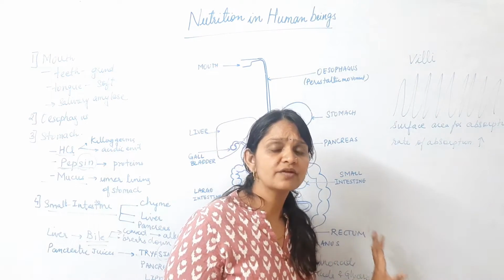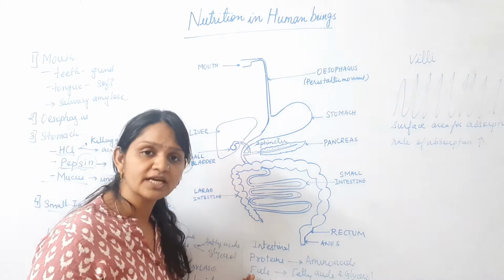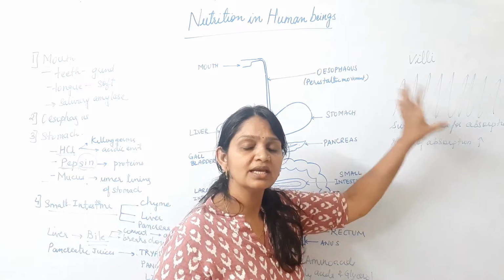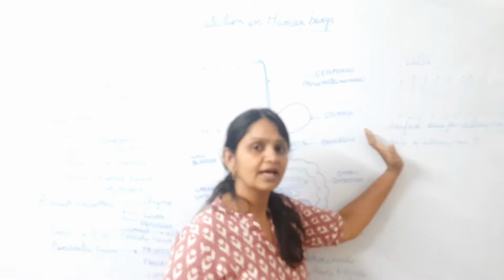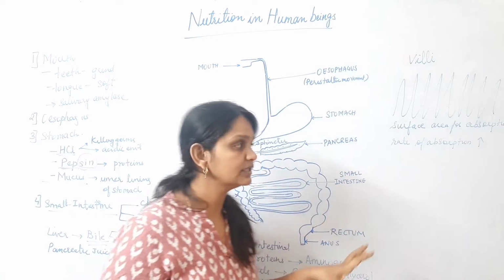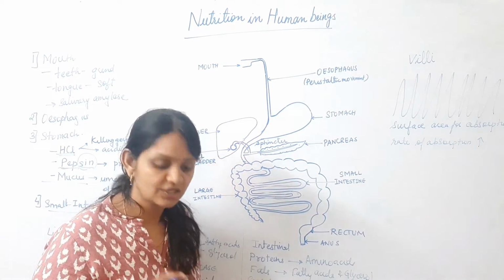So this is the process of absorption which takes place in the intestine, and these villi cells are present there mainly for the process of absorption. After this comes the process of assimilation.